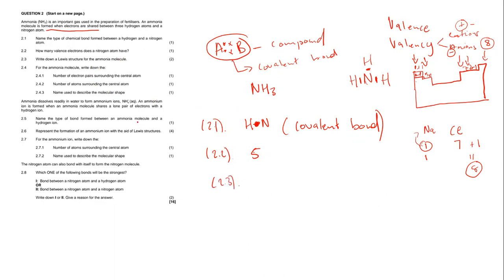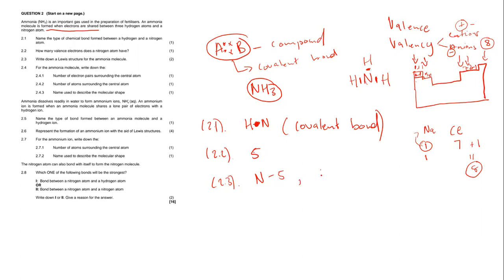Now 2.3, it says to us, write down a Lewis structure for the ammonia molecule, okay? Remember, this is our ammonia molecule, so we need to write the Lewis structure. When we draw a Lewis structure, we represent it with dots and crosses. In this case, we use the valence electrons to draw the Lewis structure. So let's start here. Nitrogen has how many valence electrons? We said it's 5, right?